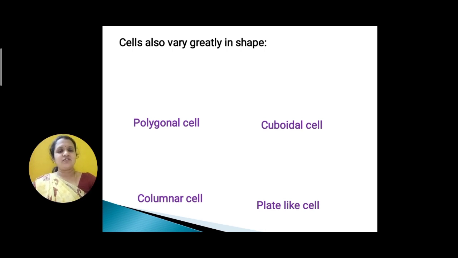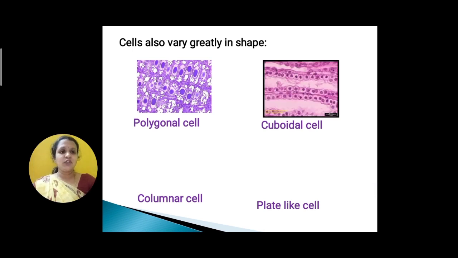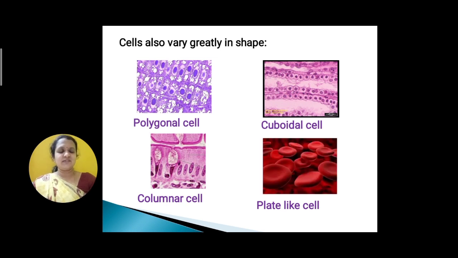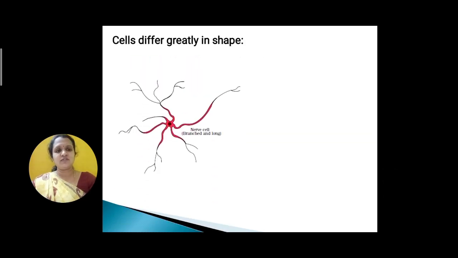If the cell is not spherical or completely rectangular and has many angles, such types of cells are called polygonal cells. If the cells are cube-like, then that is called a cuboidal cell. And if the cells are column-like, then we call those cells columnar cells. And some of the cells, for example RBC, are plate-like or disc-like. And in the case of the nerve cell, it is branched and long.